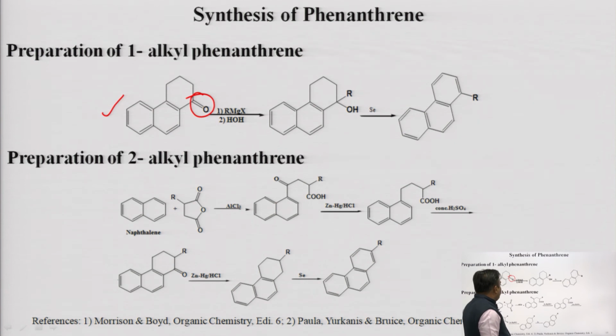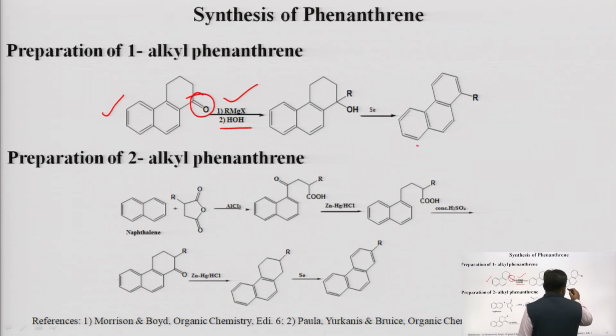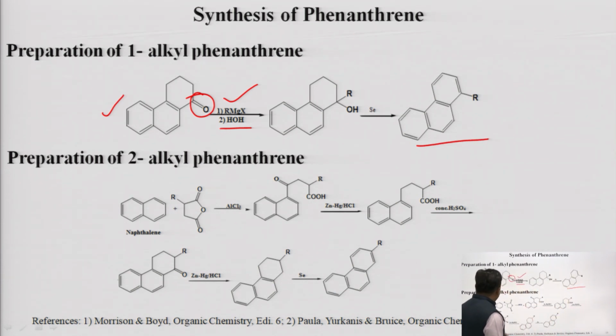From that step of the Haworth synthesis, this molecule is taken out and reacted with Grignard reagents and water, and we get a product which on reaction with selenium gives a substituted phenanthrene.